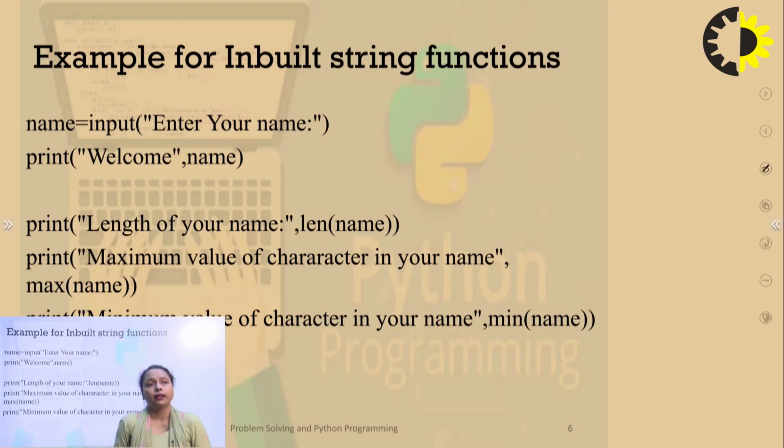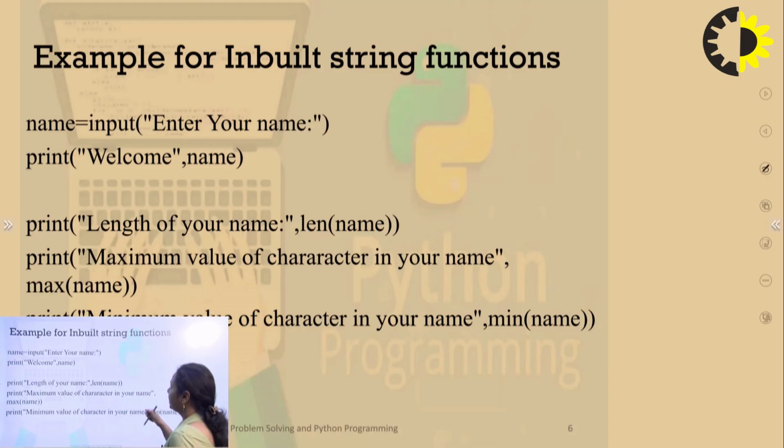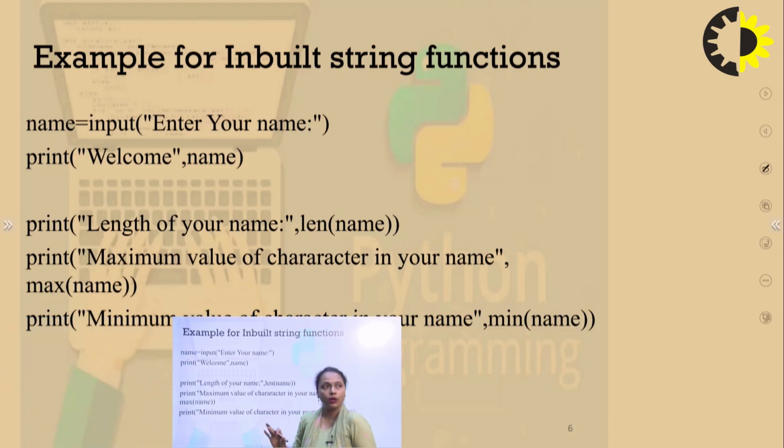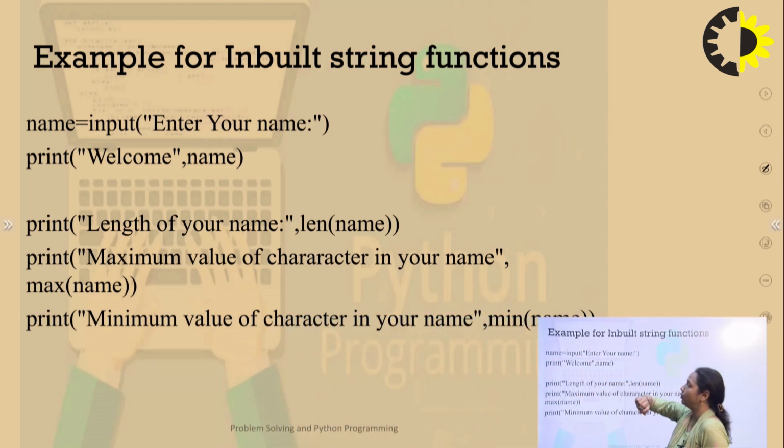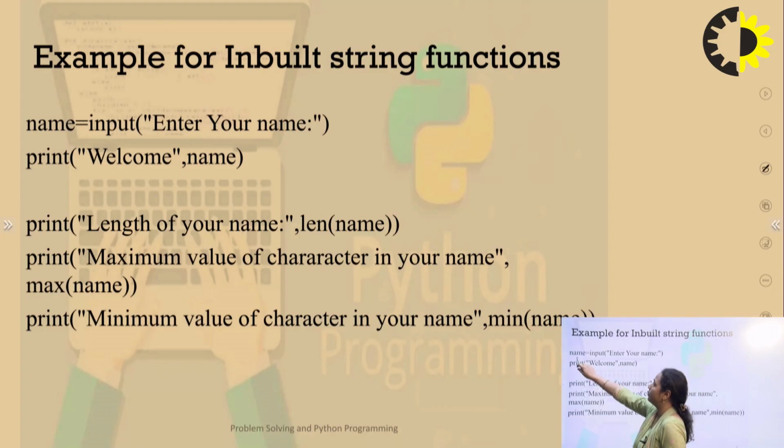Now, let us have an example of inbuilt string functions. Our small code has been written over here. A variable is taken, name. I am taking input from the user, which is why I have used the input function, and then print welcome and whatever name I have taken from the user.